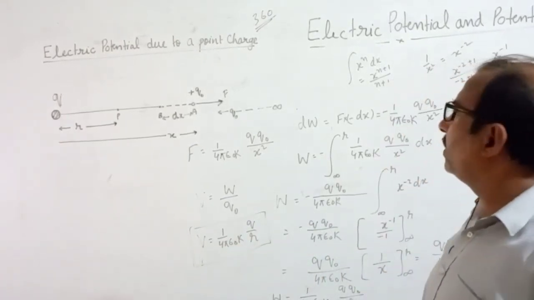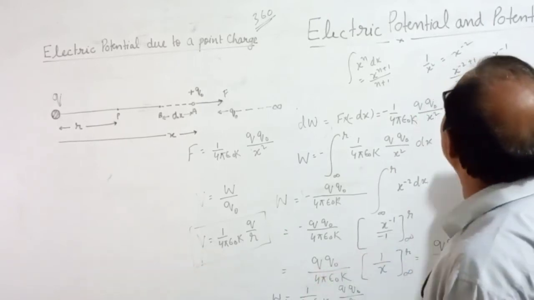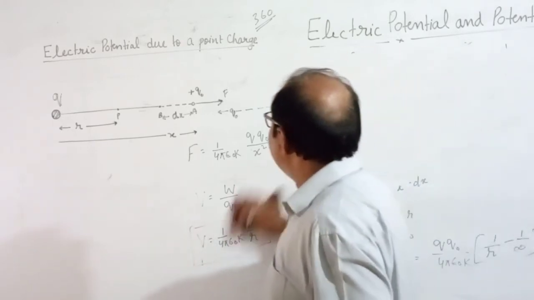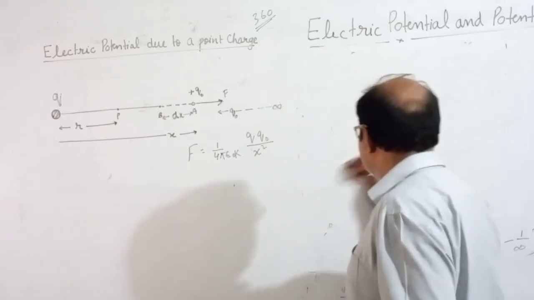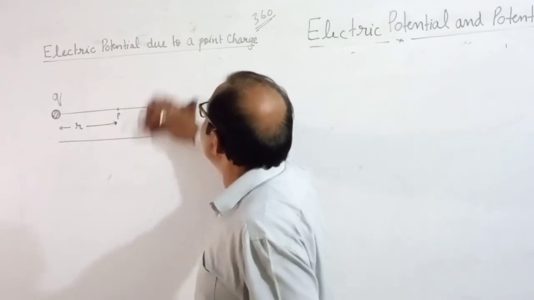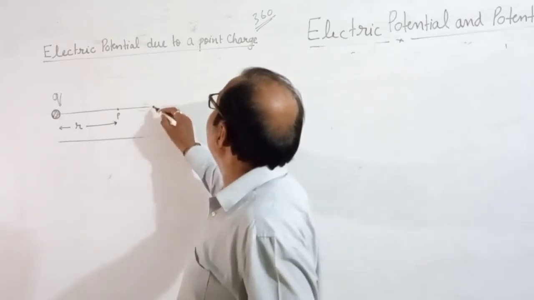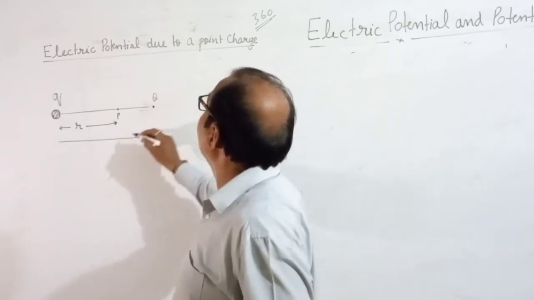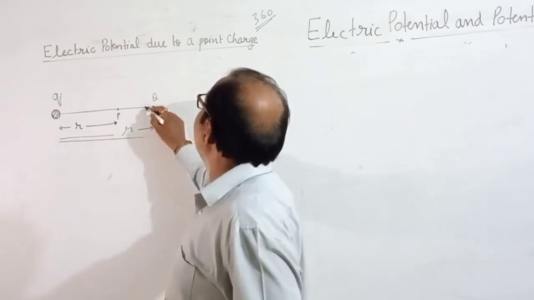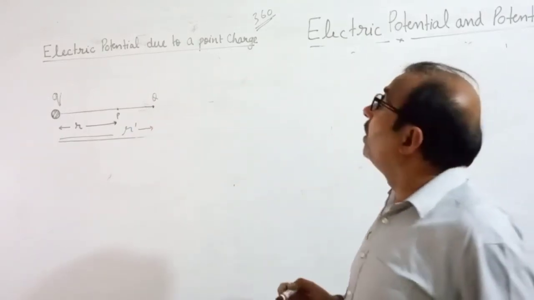Just now, in a few minutes, I would like to do this derivation without integration, but actually nowadays some teachers create problems. That's why I am not telling this so many times. I am going to tell you. See here. I will make a little change in the figure. Suppose this was point P, another point we take Q here, and that is at R dash distance. Without integration, I would like to do this derivation.